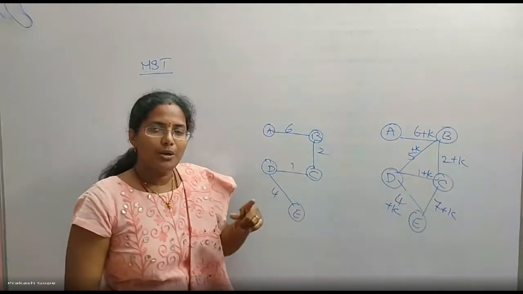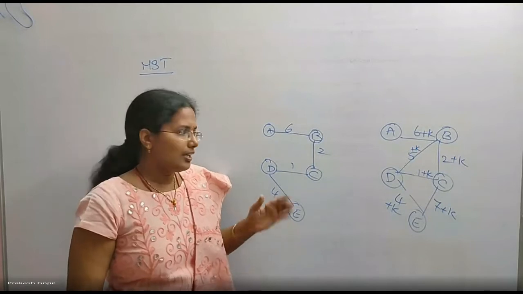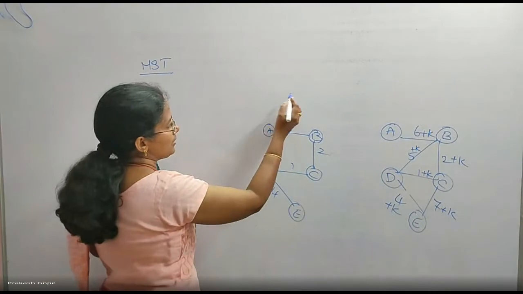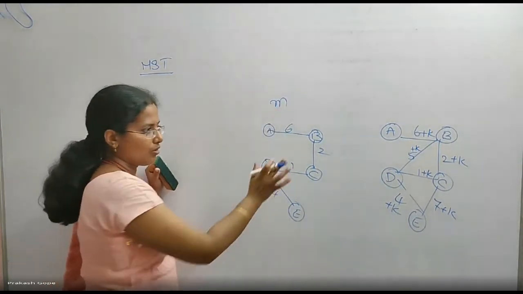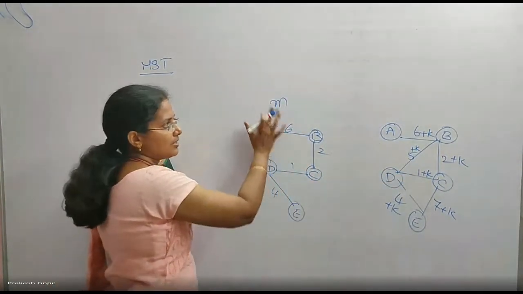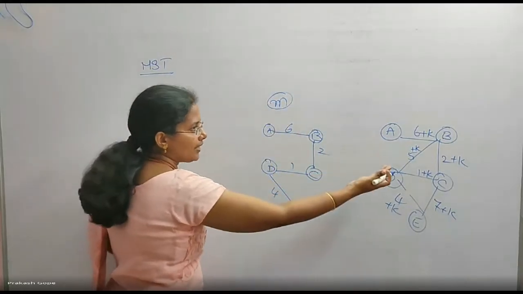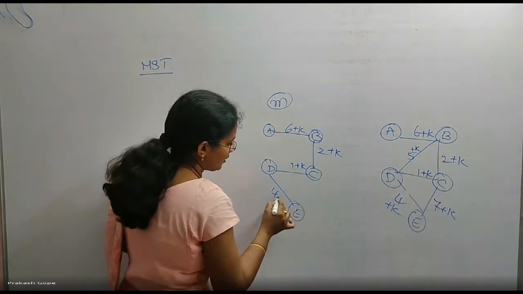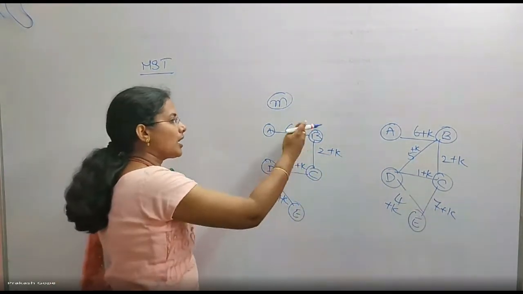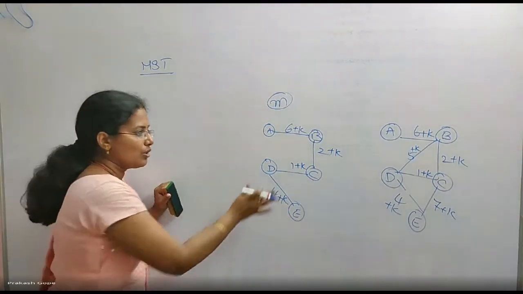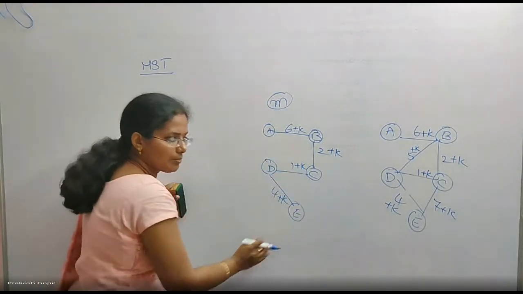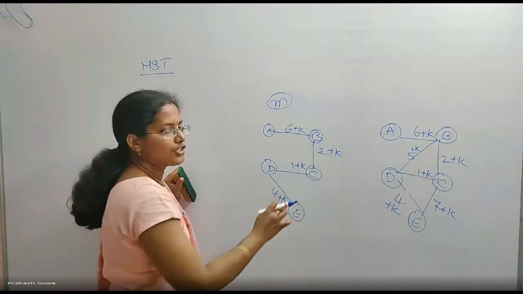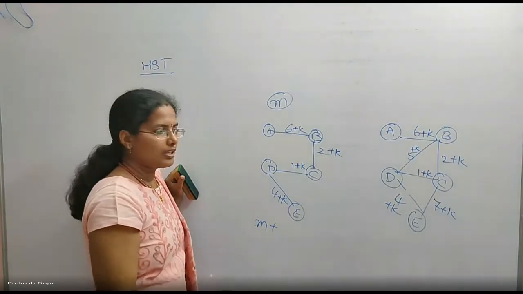The tree will not change, but the tree cost will definitely change. For example, the MST cost of this graph is some M. Before adding K, this is the minimum cost. After adding K to all of them, this will definitely be the tree, because the tree doesn't change, but the edge weights are like this. So for this tree, what is the minimum cost? Whatever I had already, M, plus on each and every edge I have incremented by K.